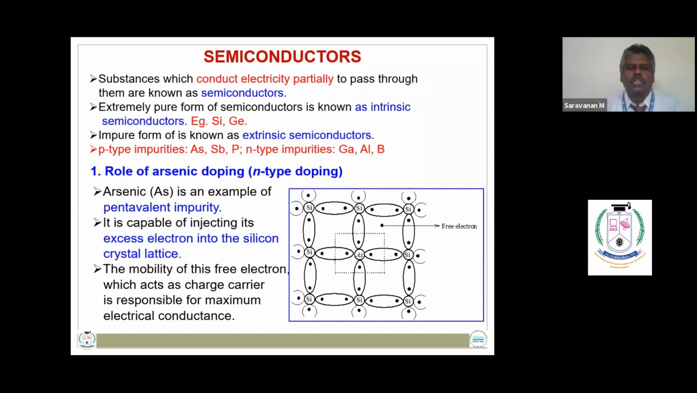Now the role of arsenic doping: how does the arsenic atom improve the electrical conductivity of semiconductors? Arsenic is an example of a pentavalent impurity. It is capable of injecting its excess electrons into the silicon crystal lattice. These electrons act as charge carriers and are responsible for the maximum electric conductance of an n-type extrinsic semiconductor.